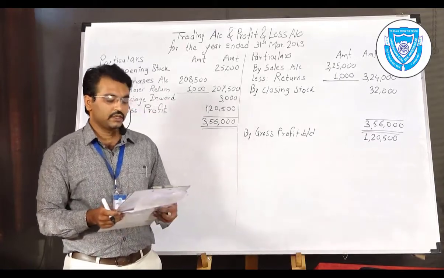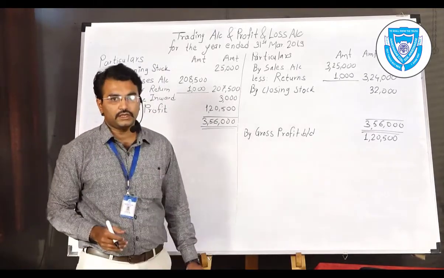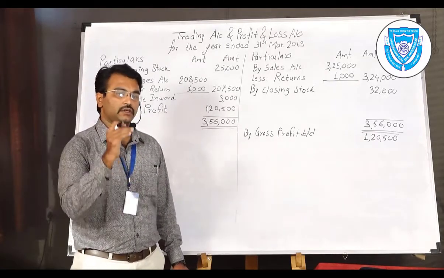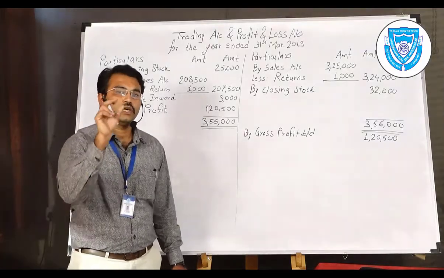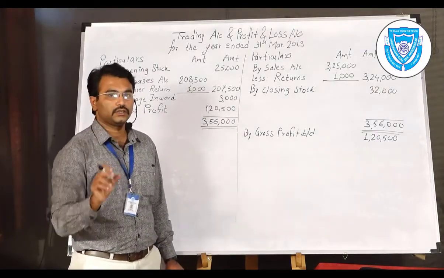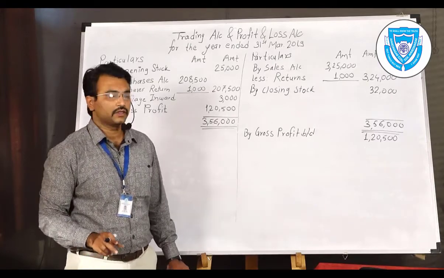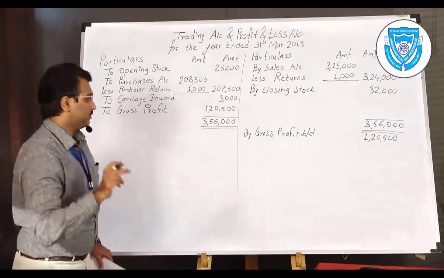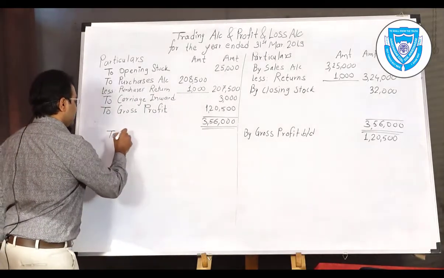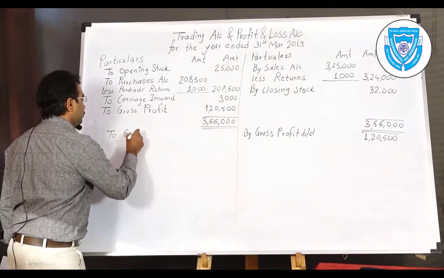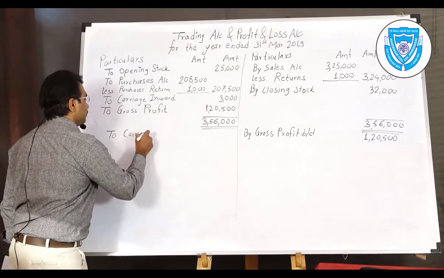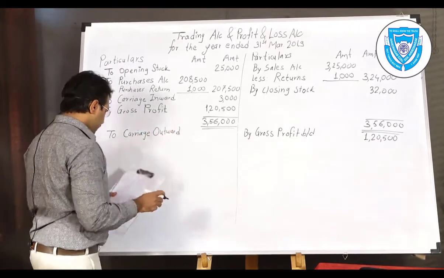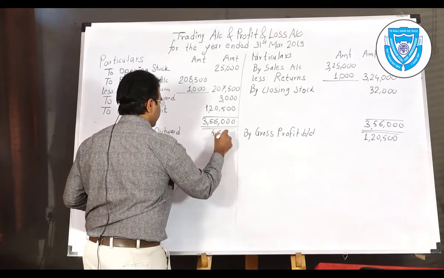Now come to the next, the first item. We will go sequentially in the debit balances. Now again come to the debit balances. There you might find the items of profit and loss account which are indirect expenses. Indirect expenses you will now find in the debit balances. Debits have to be posted to the debit side. So you will find there, to carriage outward, that we had discussed previously. To carriage outward, the amount is 4,500.